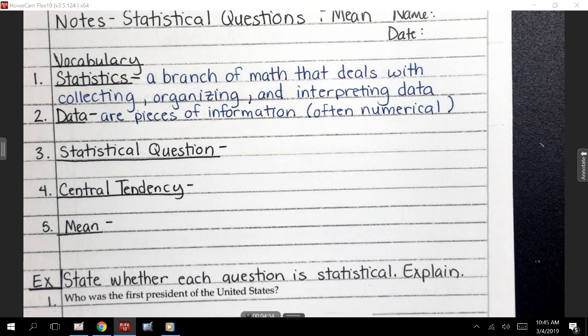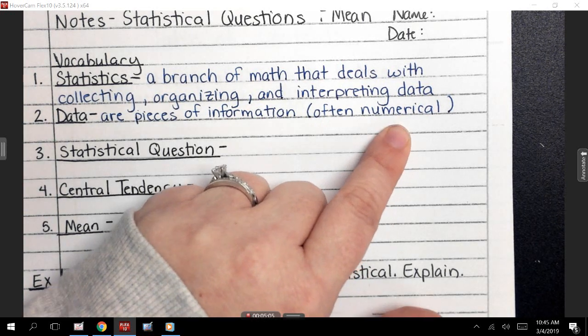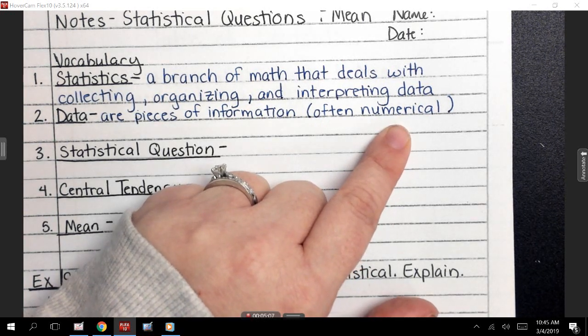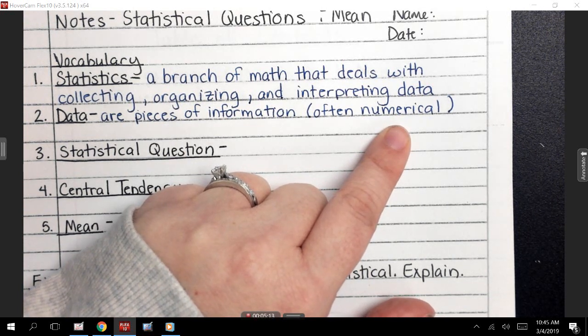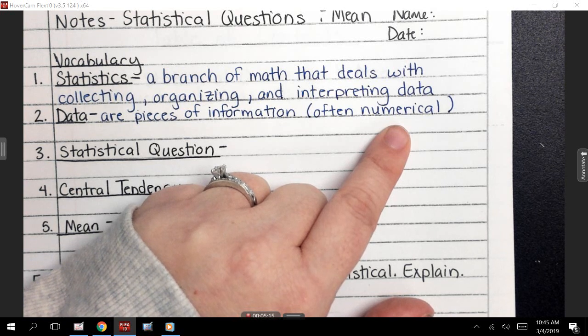All right, and that's how this is going to relate to math. Now, are there statistics that are not numbers, where it's just information that you're getting? Yeah. All right, but we want to be able to do the numerical data. And sometimes, guys, my data might not be numerical, but I can make it numerical. So, for example, if I'm trying to see how many times I hit the ball, all right, I can keep track of, yes, I hit the ball.